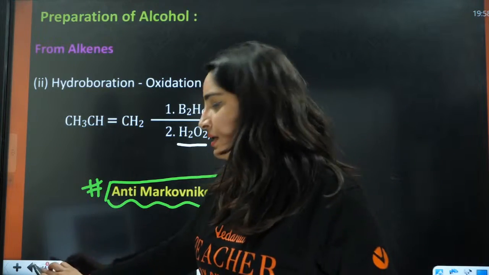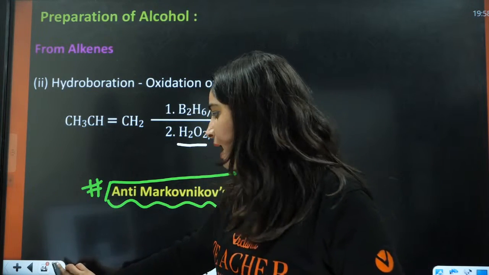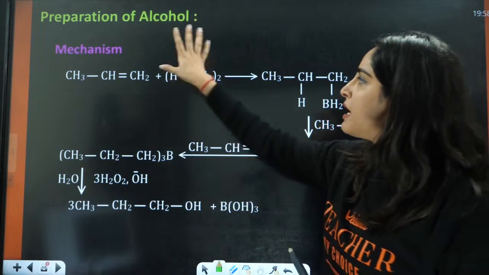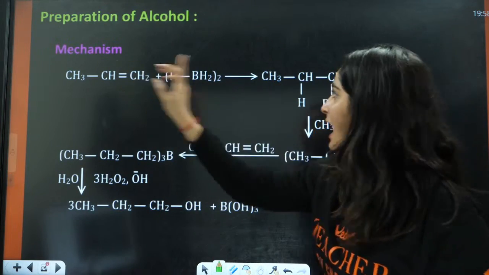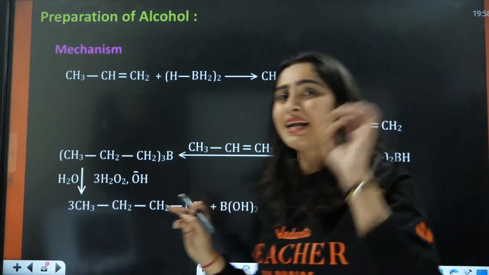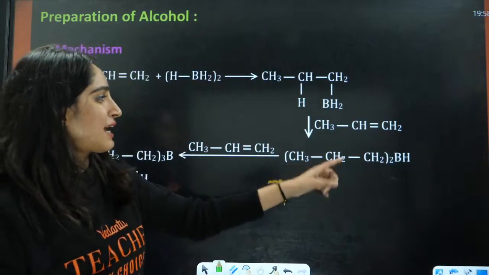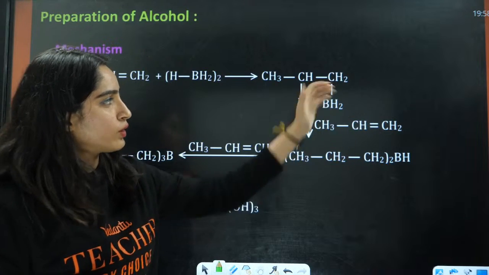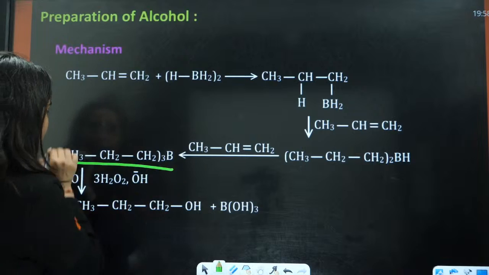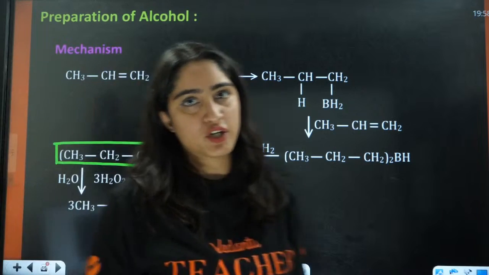So for example, taking the same example here, firstly let us see the mechanism. Okay, this is diborane. It is going to attack on this double bond. One H will be here, one BH2 will be here. Then diborane will attack on the second alkene, and then the third alkene, and you will have the formation of this one.